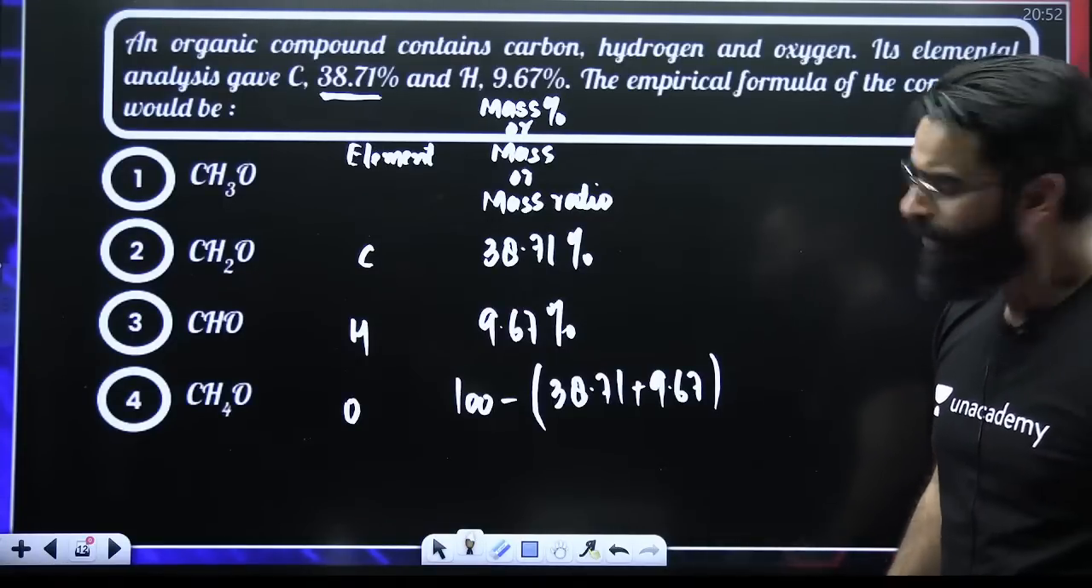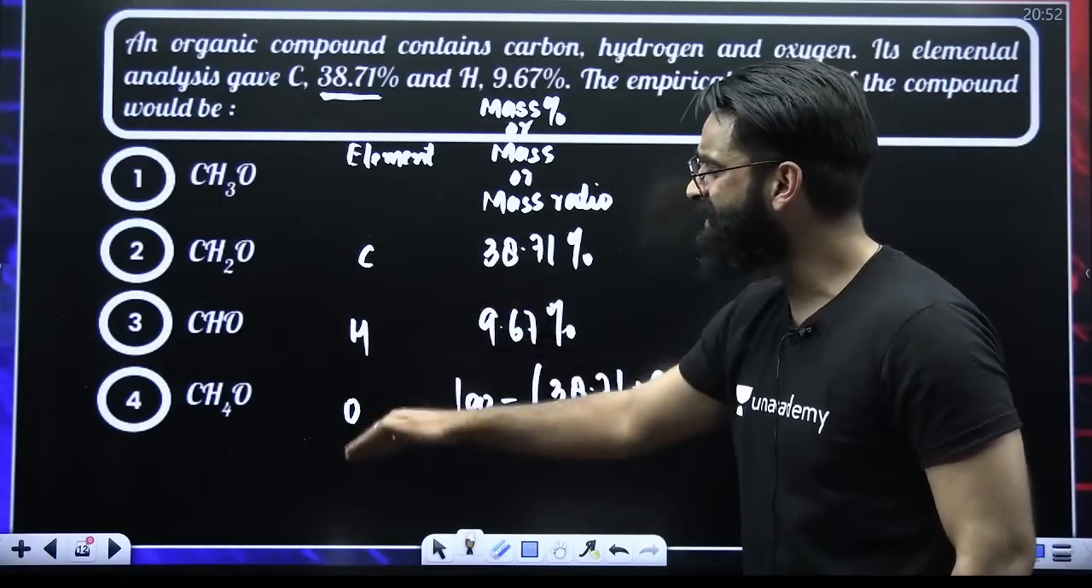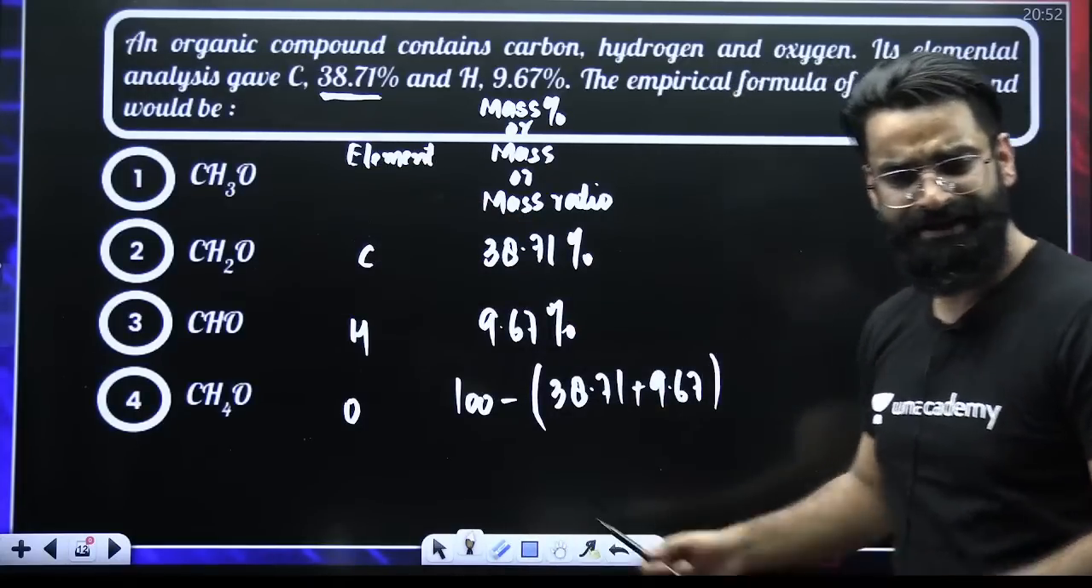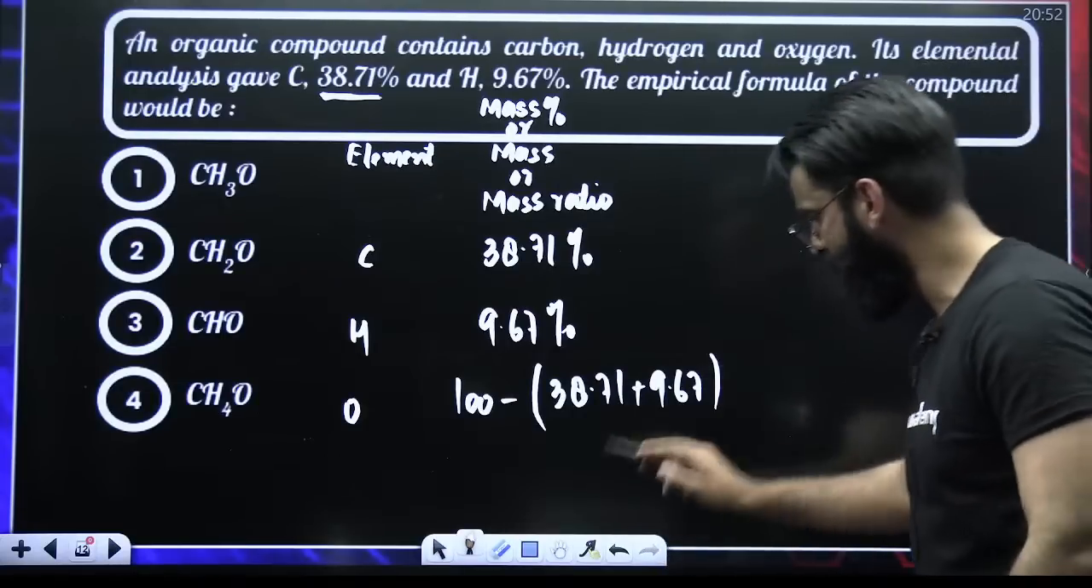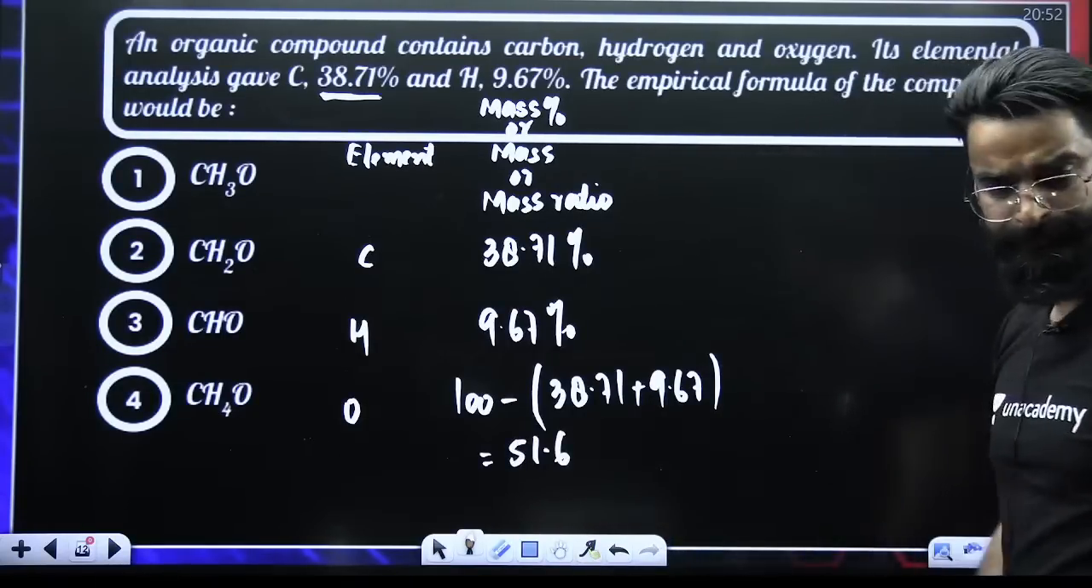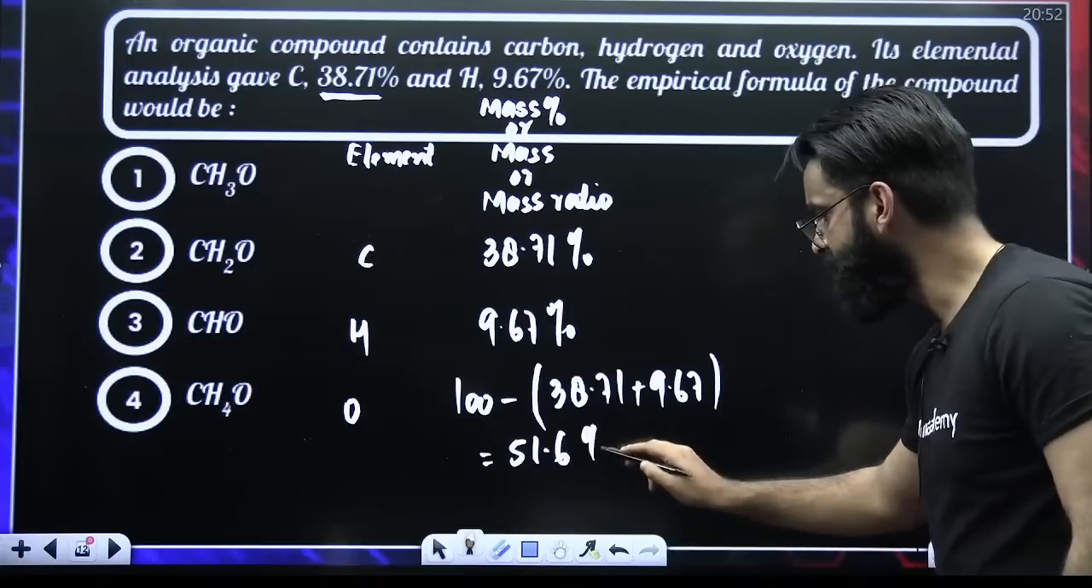Okay? Because, you know, the sum of the mass percentages of all the elements in a compound is always equal to 100. So how much is this coming to? People are saying 51.6. Okay, I believe you. It is 51.6%.